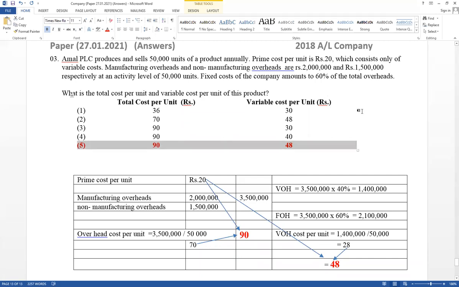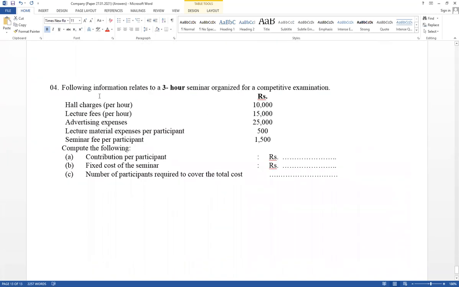Next one, the fourth one. This is the last paper, the 2019 MCQ paper. Read carefully. Relevant for CVP analysis.